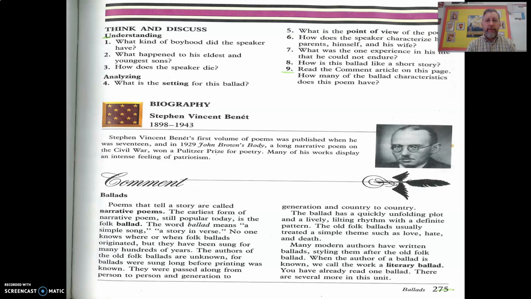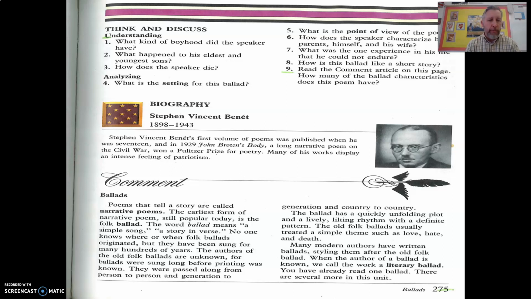So we are going to start a new unit. We've just finished the novel Cheaper by the Dozen, and now we're in the part of our textbook where we're going to talk about poetry. We're going to be introduced to certain poets in our textbook, and we're going to dissect the different types of poems that there are. There's a wide range of topics you can cover in poetry. And I think you'll also realize that not all poetry really has to rhyme.